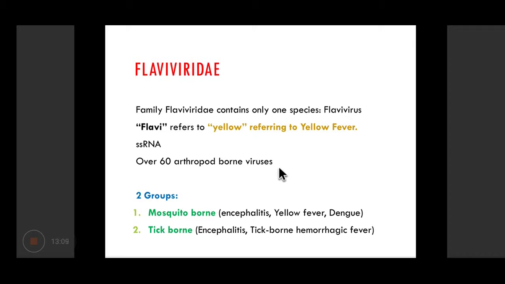Flavi basically refers to yellow, referring to yellow fever, which is an important member of this Flaviviridae. These are single-stranded RNA viruses. There are more than 60 arthropod-borne viruses belonging to this group, and they are classified into two large groups. One is the mosquito-borne, and the second is the tick-borne, depending upon which arthropod is responsible for their transmission.